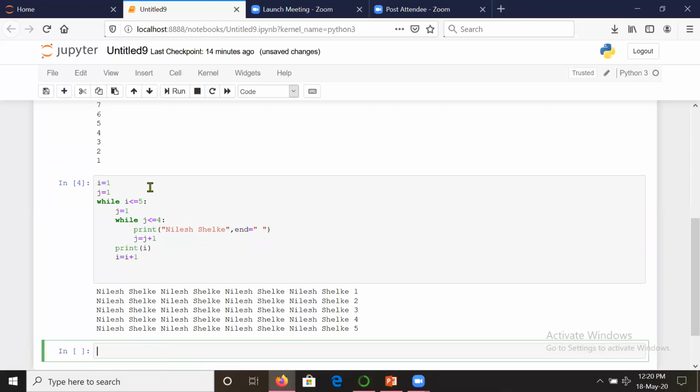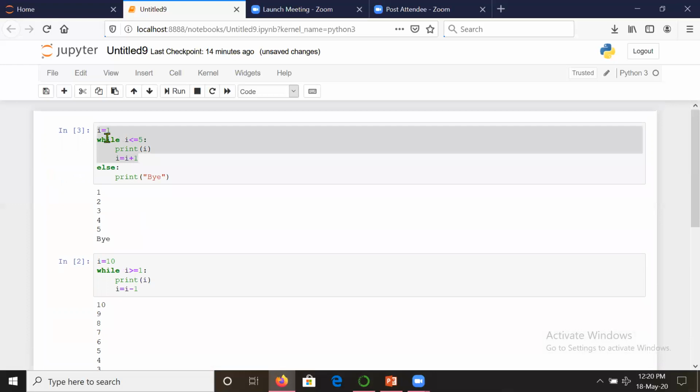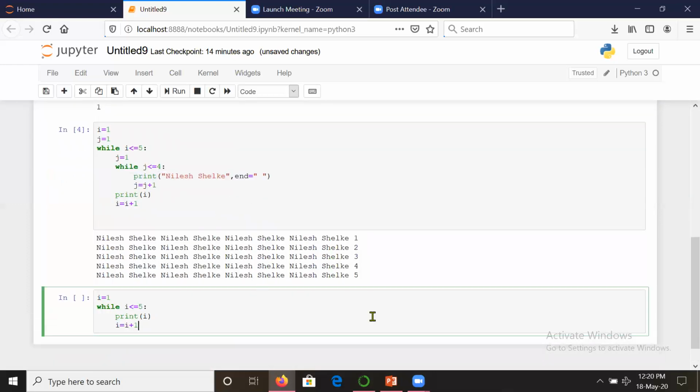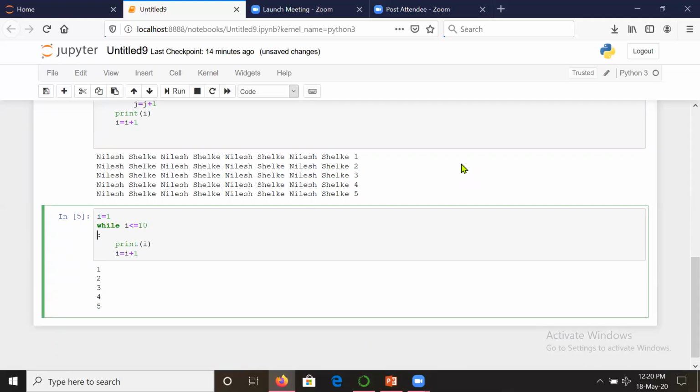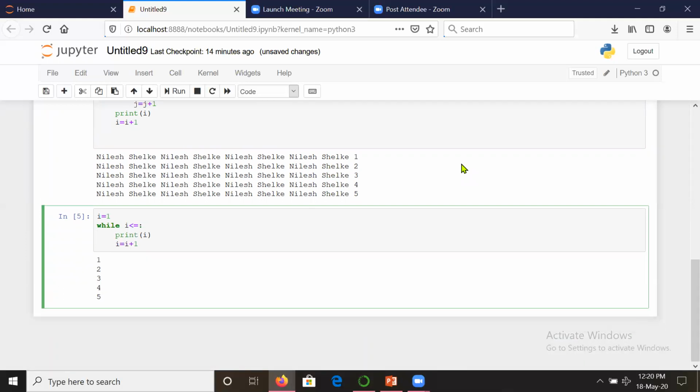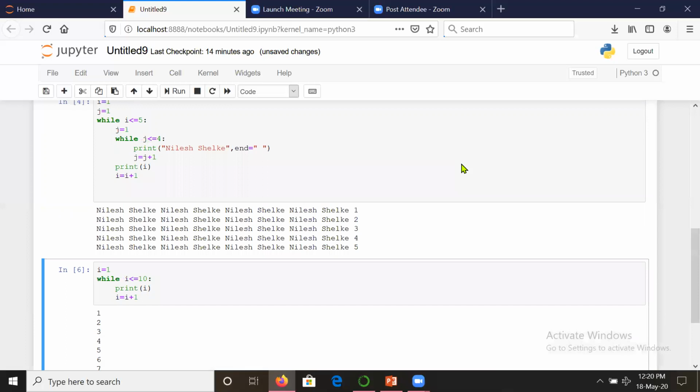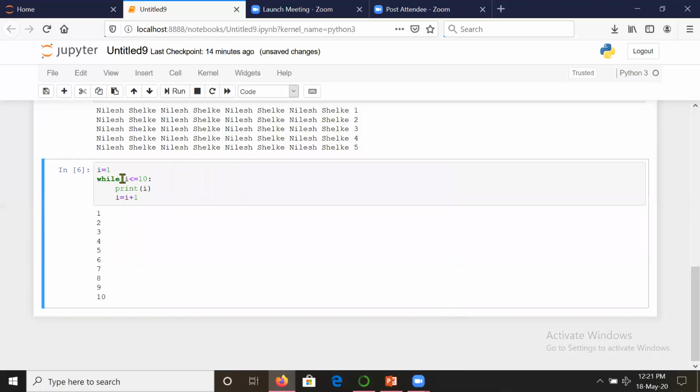Now consider, let us print this code here. Now we know that this particular code is executing. Suppose I write 10, then it will be repeated, sorry, it will be executed 10 times. But in most cases, when we see the real-time applications of it, most of the time inside the loop we will require to check a condition.